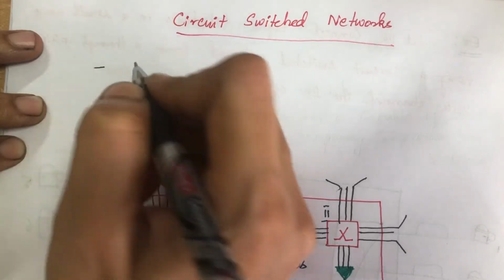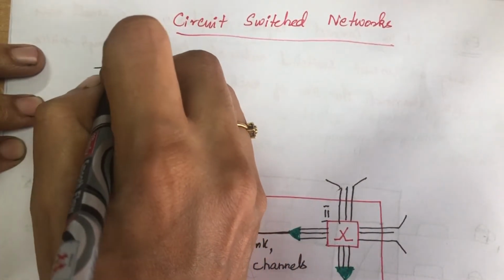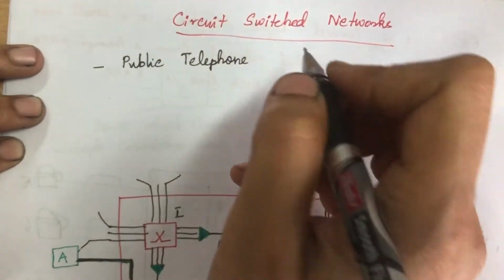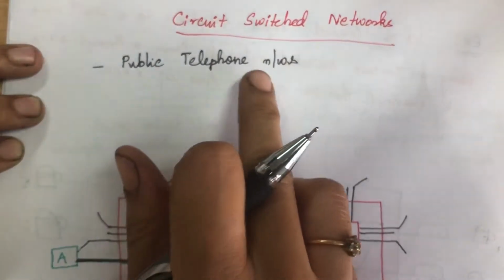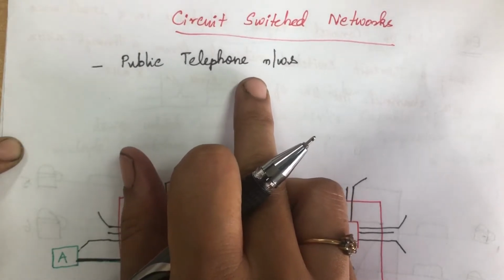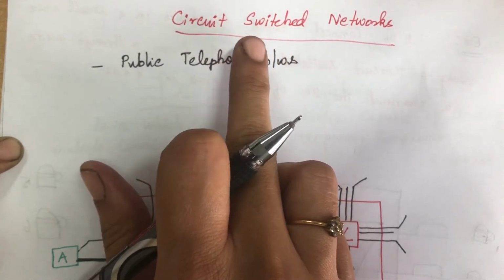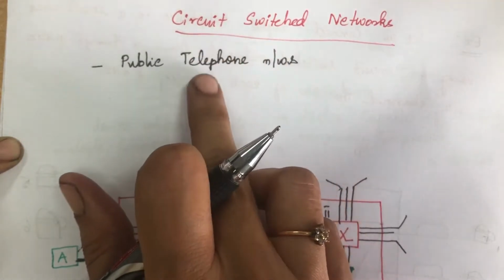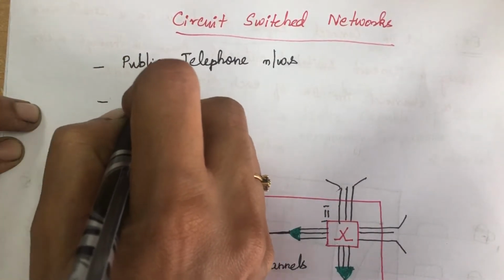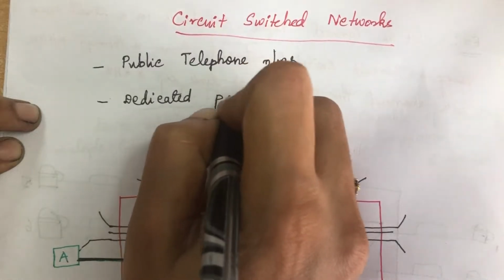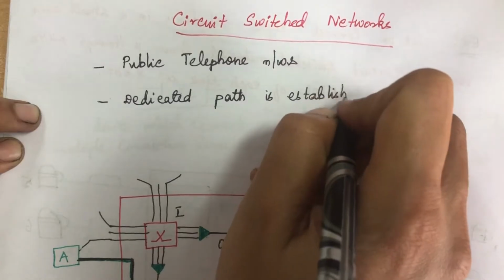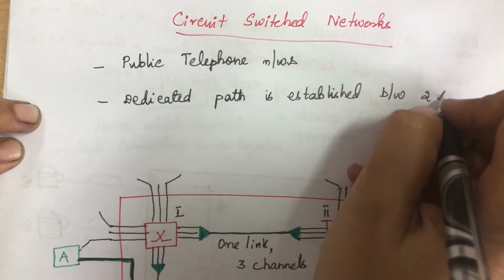Circuit switched networks are usually used in the public telephone network. In all public telephone networks, they are using the concept called circuit switching. If two stations want to communicate, they will be using circuit switching so that they can establish a dedicated path between the two stations.